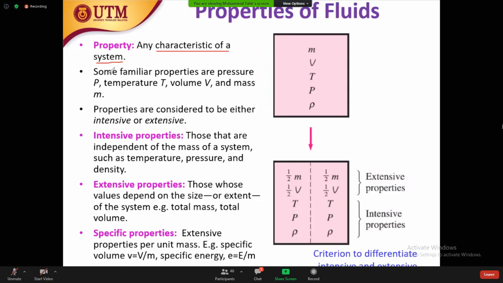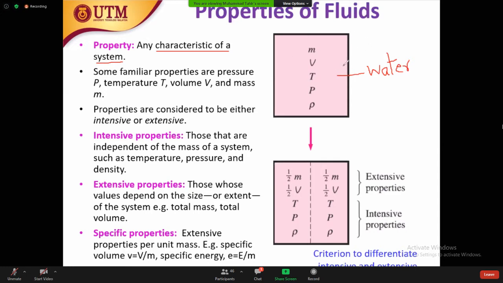So for the more important or well-known properties, for example, you have a closed vessel. This is a closed container, and inside the container, for example, you have water. So when you have the closed container, this becomes a system. This system has water, and water has characteristics, has properties.